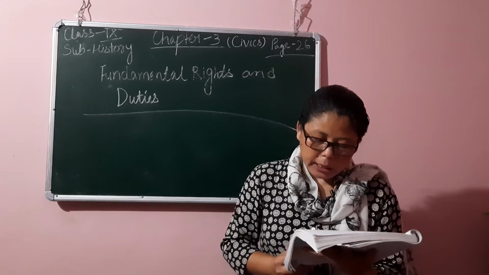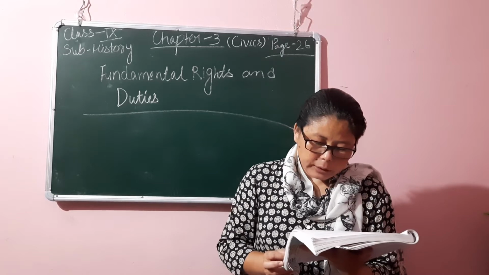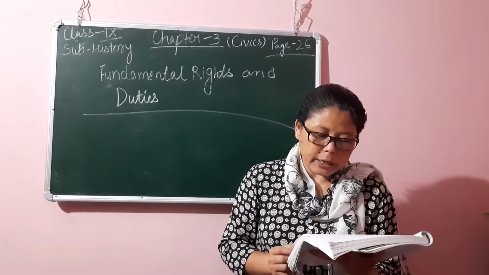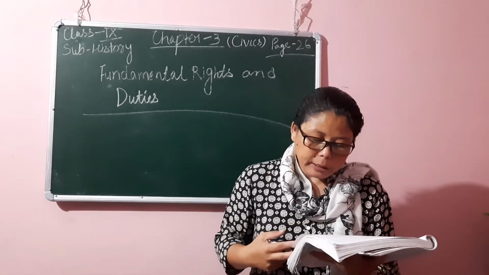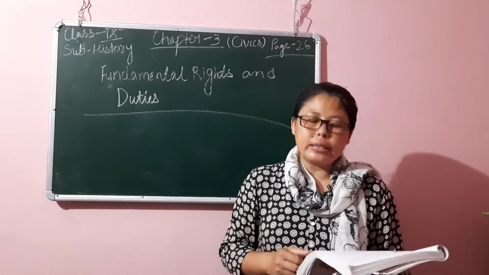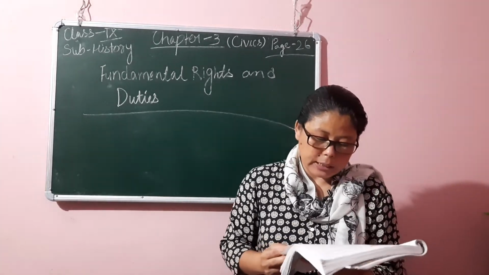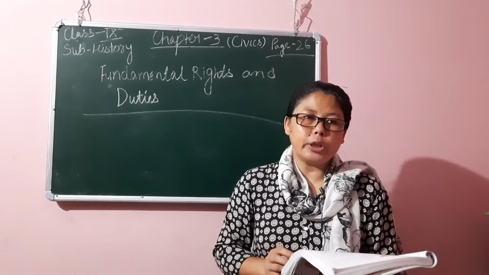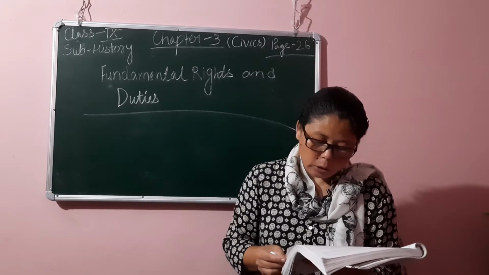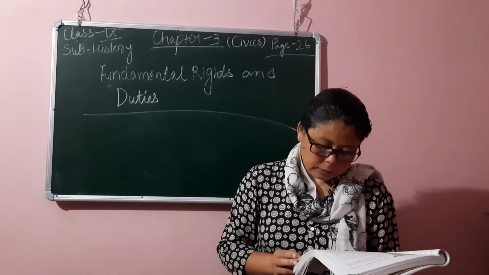Preventive detention. Article 22 of the Indian Constitution gives power to the Parliament to enact preventive detention laws. Preventive detention means detention of a person without trial. So the Parliament can enact preventive detention laws for the following reasons. First, the security of public order. B, maintenance of supplies and services essential to the community, defense and foreign affairs.